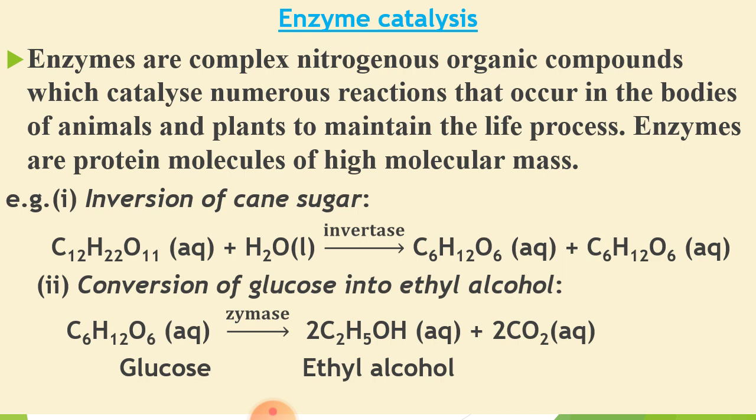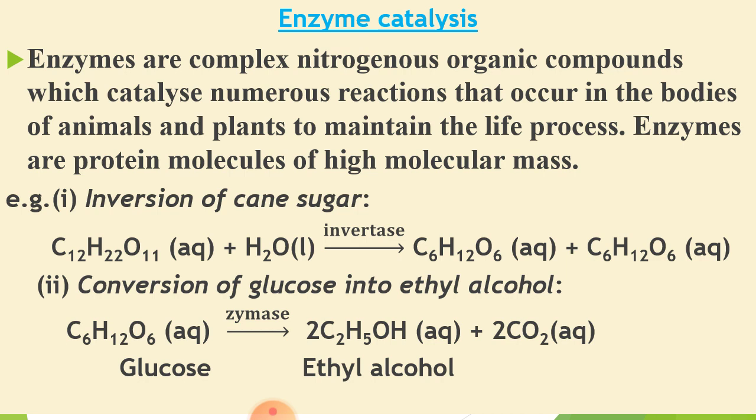If -ose is written, it belongs to the carbohydrates. If -ase is written, it belongs to the enzymes. So this is the common difference by which you can differentiate between carbohydrates, such as glucose, and enzymes. Now some more conversions which are carried out by enzymes.